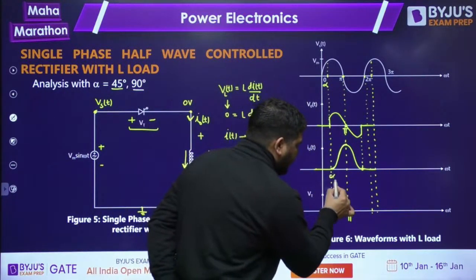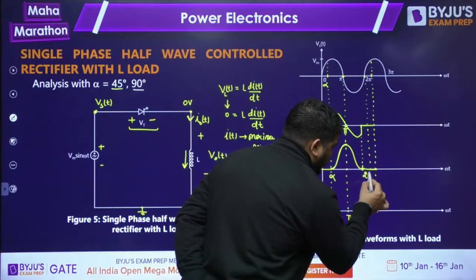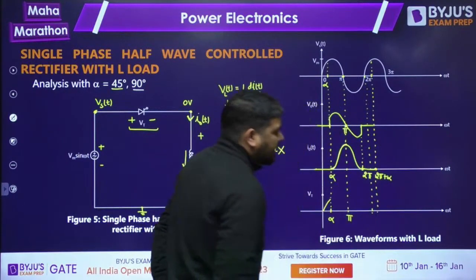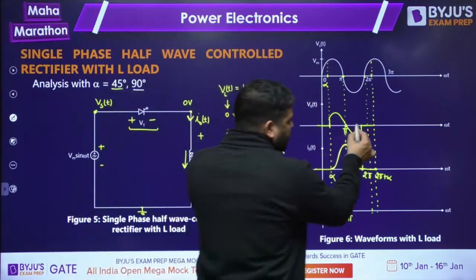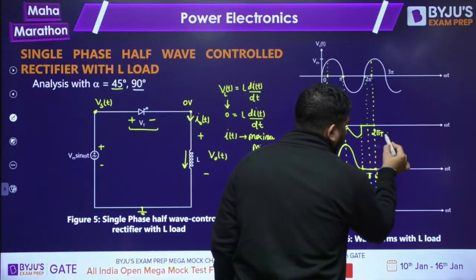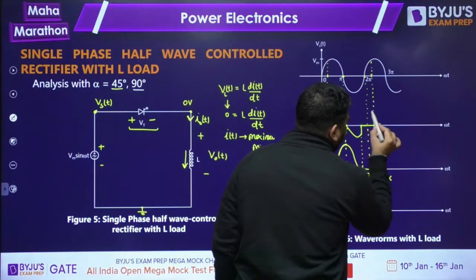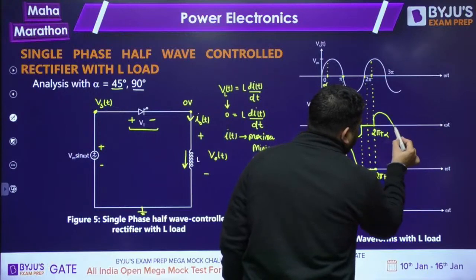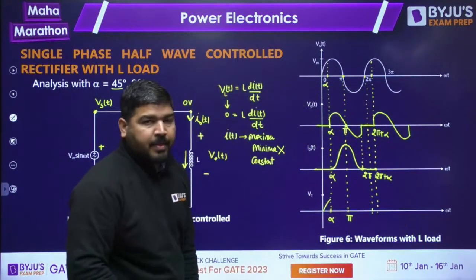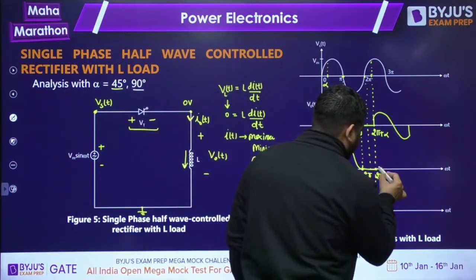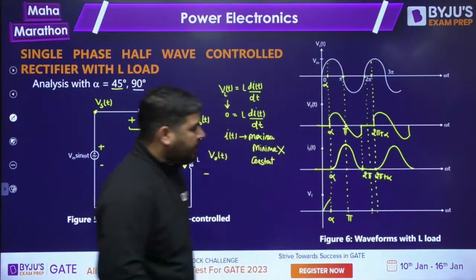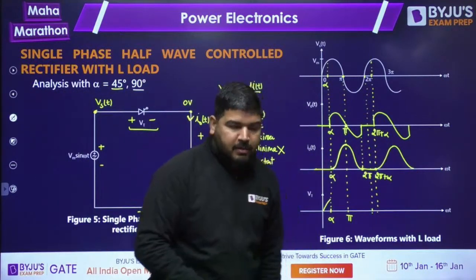Okay, so it started from alpha and now this point is 2 pi. This point is 2 pi plus alpha. Up to 2 pi plus alpha, the current will remain zero and the voltage will also remain zero. Is it fine, guys? Now at 2 pi plus alpha, again you fire T1. So the voltage will look like this. I hope it is clear. And the current will rise again. It will reach the maximum value and then it will reach the zero value. So this will be the wave shape of the current.